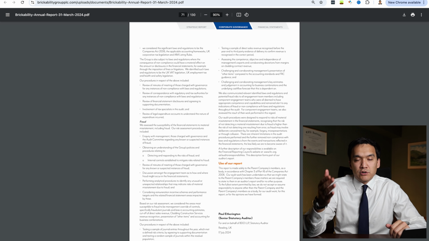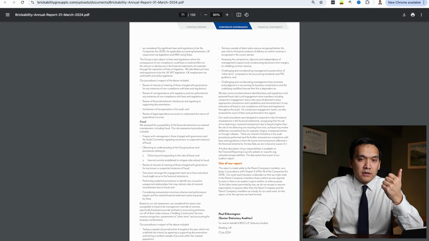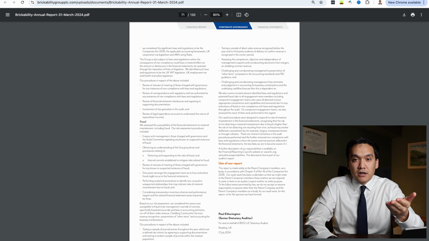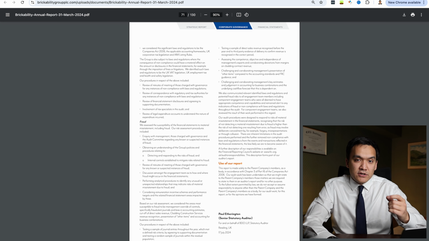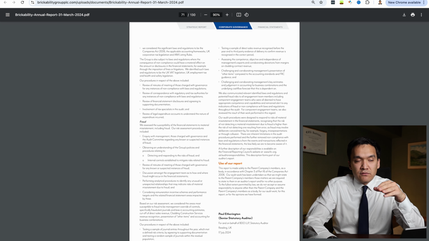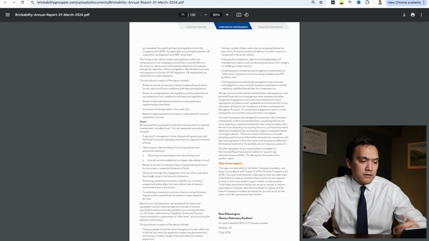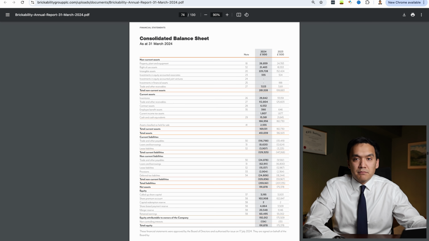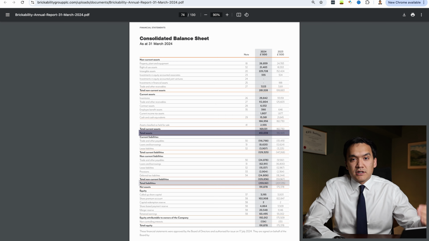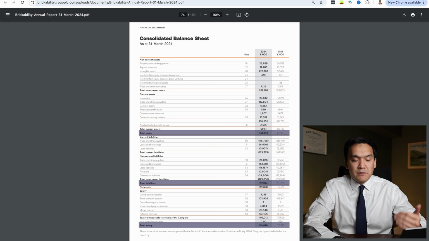But then you might have a question. What if the audit company has a bad reputation, or maybe the company doesn't even have an auditor? They just shared with you management accounts and now you need to do a quick screen. In that case, first thing I would do is make a quick screen for obvious accounting mistakes. So I would go to page 74, which is our balance sheet, and I would just check the basics and start with total assets and check that they equal to the sum of total liabilities and equity.